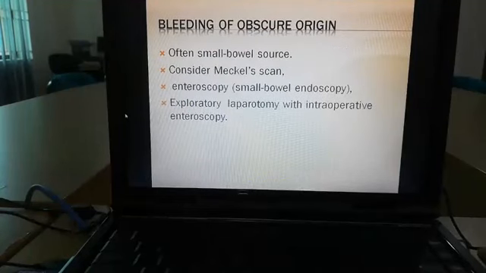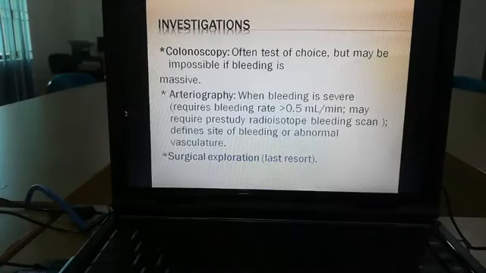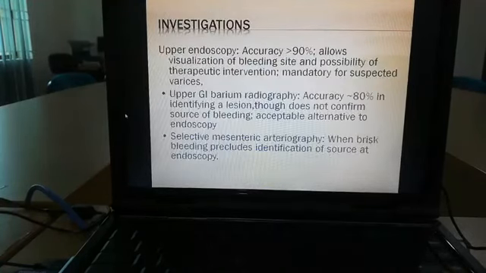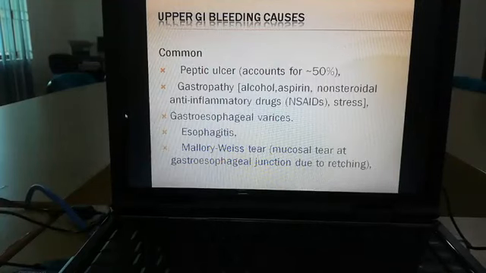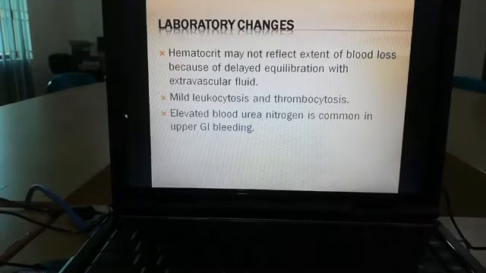I don't want to discuss the management of bleeding because it is a big chapter and we have to discuss it later. So this is all about peptic ulcer disease. I hope you all understand, and if you understand a little bit, it will help in your future classes. Hope you all are okay.